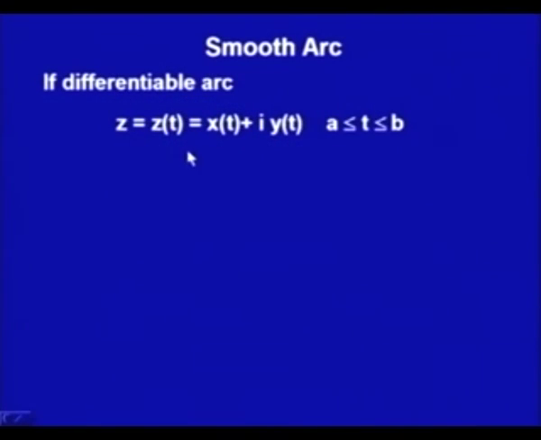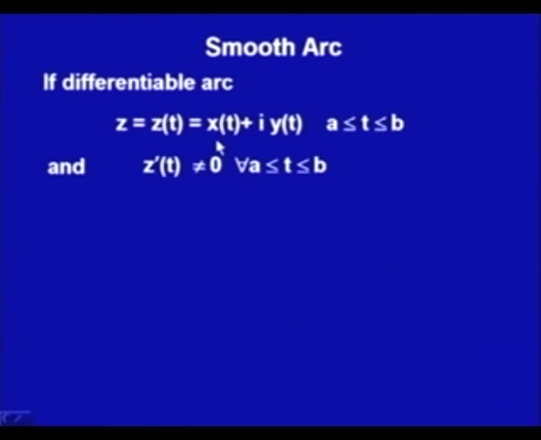Now, let us say we do have differentiable arcs. Differentiable arcs means I do have an arc z is equal to z(t). When I am talking about the arc, of course, the curves are included, z(t) is x(t) plus i y(t), such that x and y both are continuously differentiable functions. Moreover, if the derivative of z is not 0 on the whole interval.